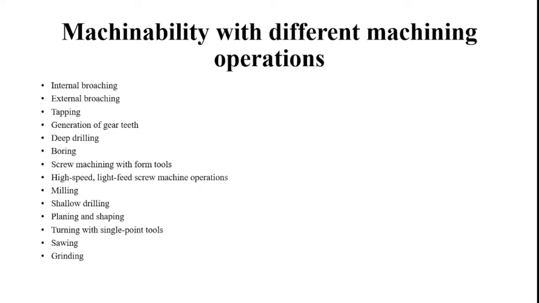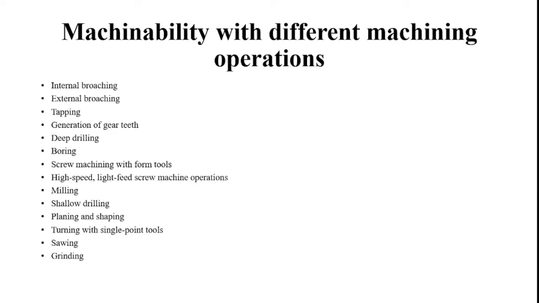And then the type of machining operation is also involved in deciding the machinability of material. Operations such as turning, drilling, milling and grinding also play on the machinability property. Why? Because the machinability varies with the different machining operations. The machinability of materials with respect to machining operations can be listed in the following descending order. In that, the first one is internal broaching. From this we can achieve higher machinability.